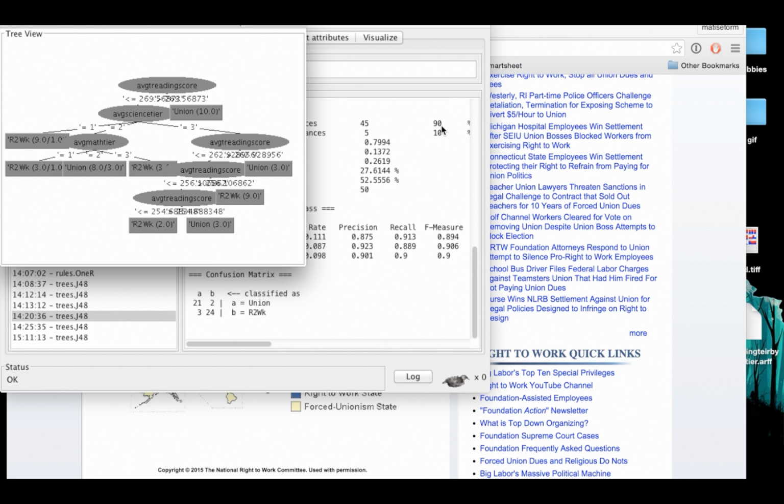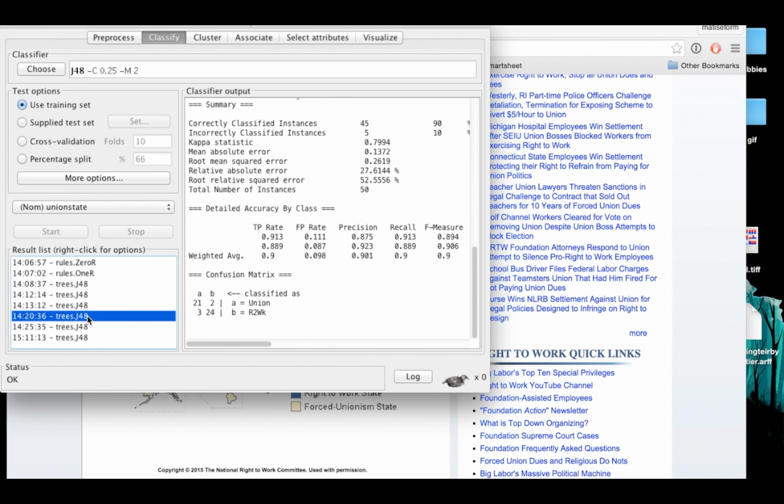Okay. But then I thought, hey, we're predicting whether or not it's a union. What if we flip that? What if we said, hey, can we predict the correct tier of the reading score versus whether or not it was a union state or not? So now I'm flipping this.